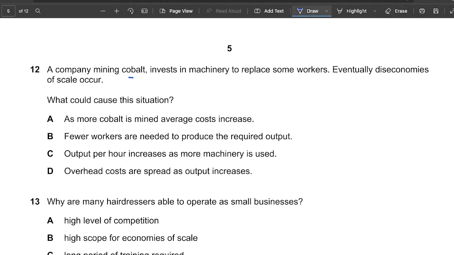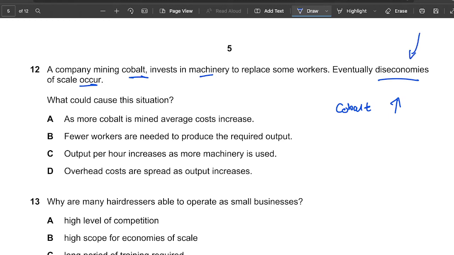So it says a company mining cobalt invests in machinery to replace some workers. So they are replacing the labor with capital. Capital, remember, is machinery. It then says eventually diseconomies of scale occur. So what could cause this situation? Let's see. As more cobalt is mined, average costs increase. Yep, that should be right, because maybe with the machinery the output increases so much that they experience diseconomies of scale.